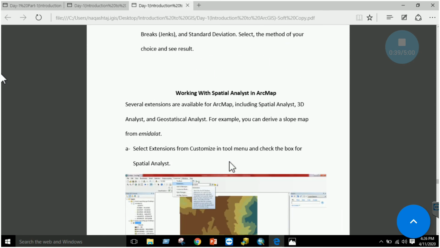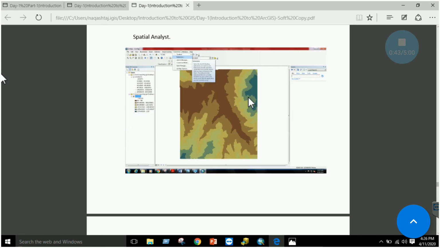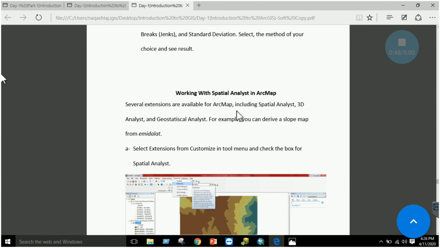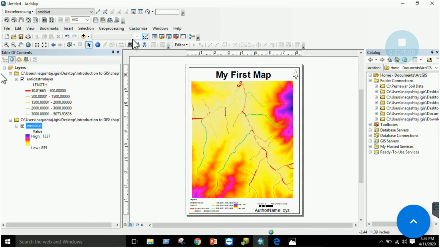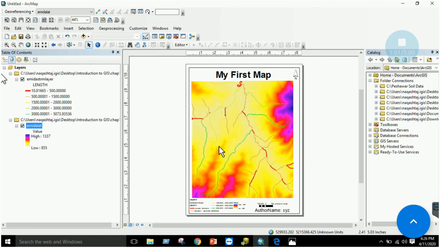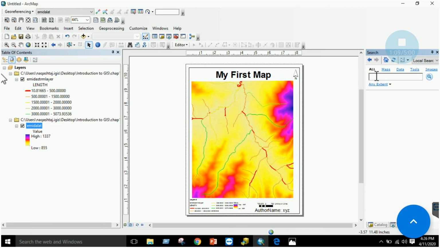Okay, next thing is working with the Spatial Analyst tool in ArcMap. This tool has many functionalities. First we have to go to Customize, click on Extensions, and check Spatial Analyst here, right? Once you have Spatial Analyst checked, you can use multiple tools from here.